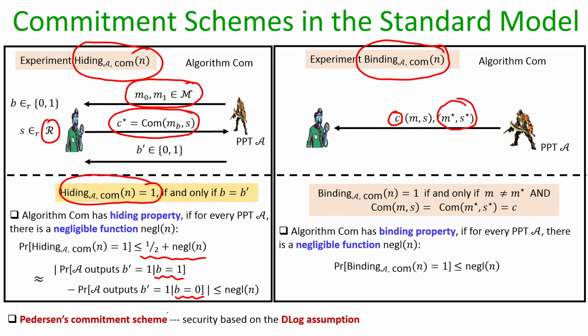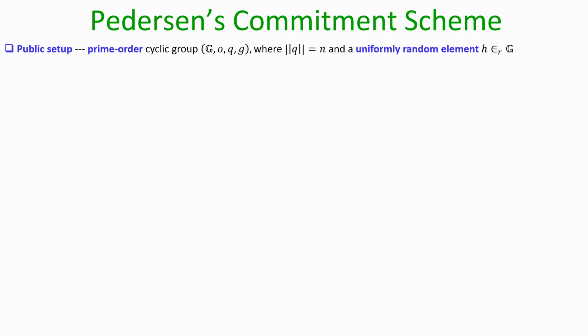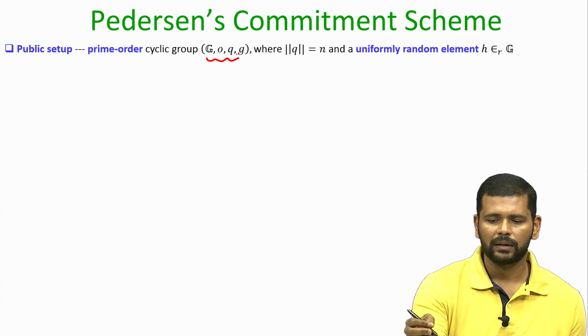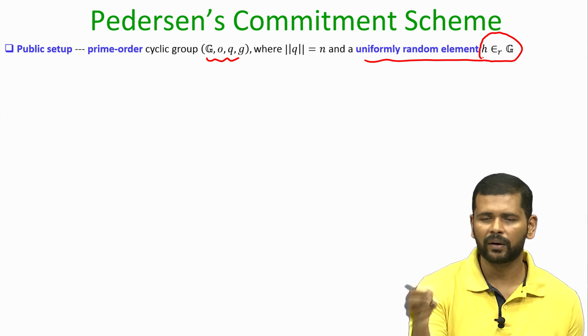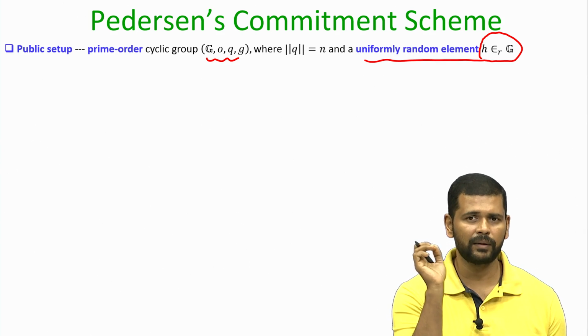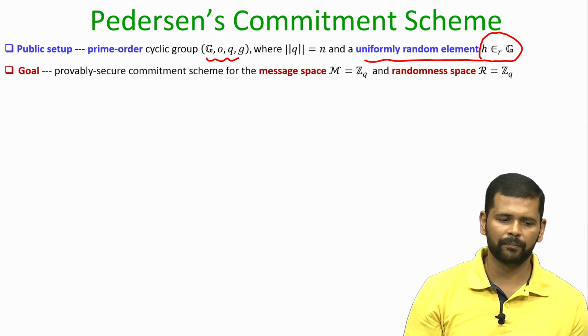So, now we are going to see a very nice commitment scheme called Pedersen's commitment scheme, which provides you the hiding property and the binding property, and its security is just based on the discrete log assumption. The public setup given as part of the commitment scheme is the description of the cyclic group, the group order, and a uniformly random group element from the group whose discrete log is not known to anyone. So, this is like a trusted setup done by a trusted third party, and it is done once for all. Once it is done, we can use it to invoke a polynomial number of invocations of the commitment scheme.